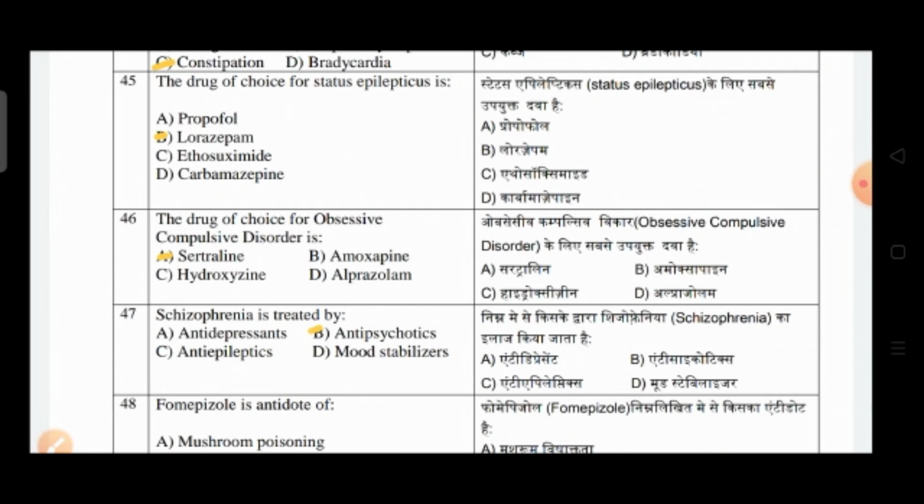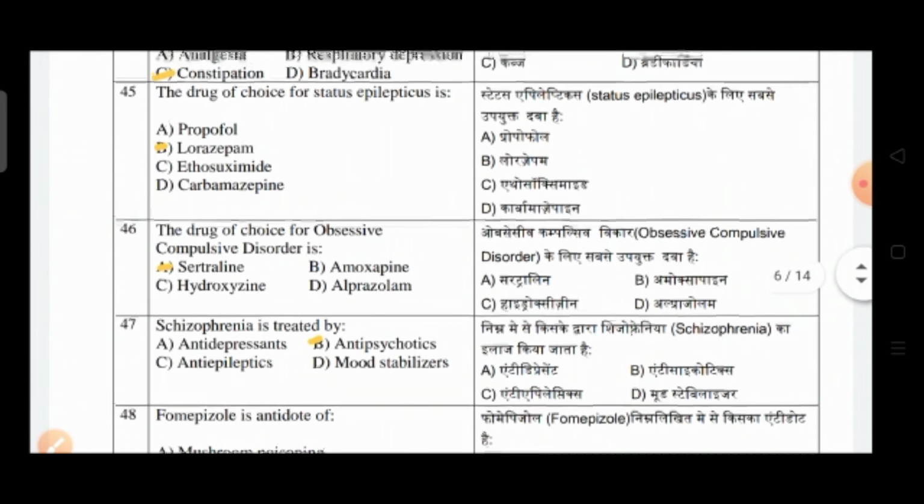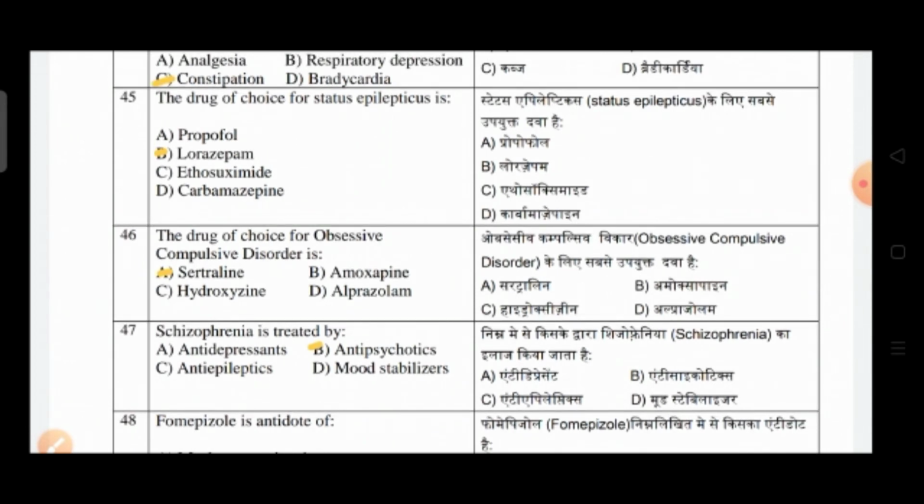Option A is propofol, option B is lorazepam, option C is ethosuximide, option D is carbamazepine. So the correct answer is option B, lorazepam.